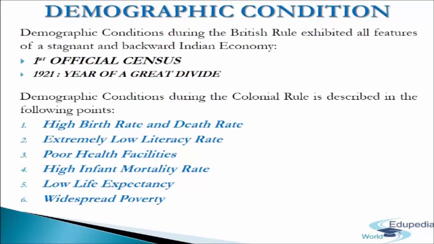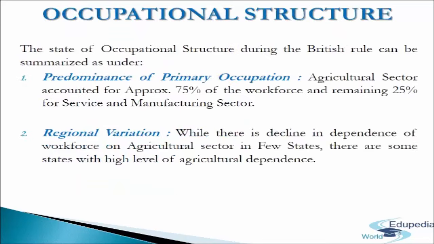The overall standard of living of common people in India was very low, and there was widespread poverty in the country. It can be concluded that British rule was the main reason to worsen the profile of India's population. Next we come to occupational structure. Occupational structure refers to the distribution of working persons across different industries and sectors.